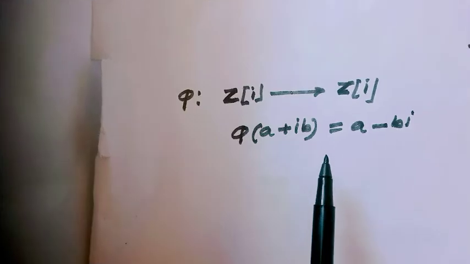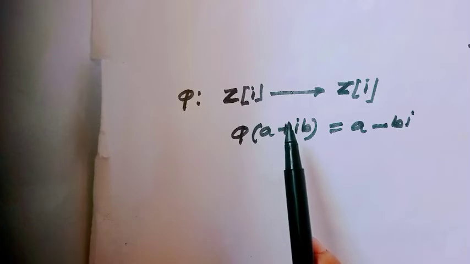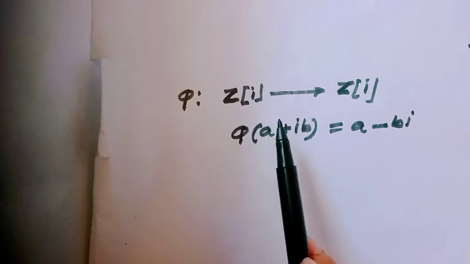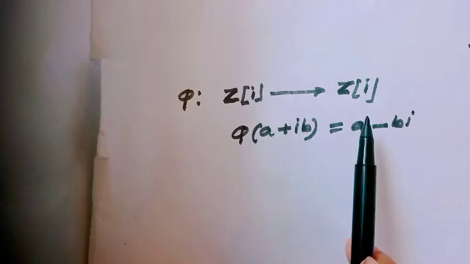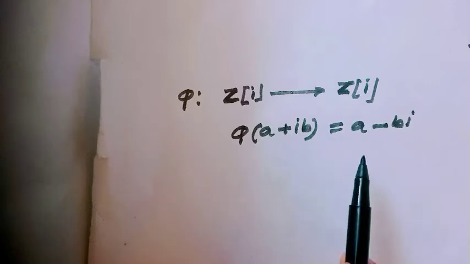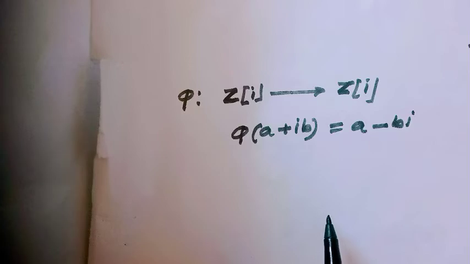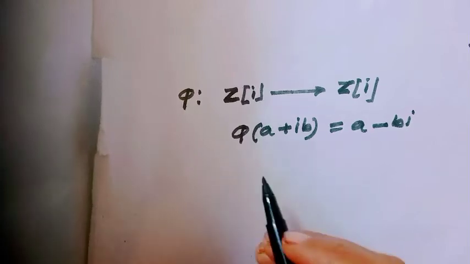Now consider one mapping. We all of us know Gaussian integers, and consider the mapping phi from Z[i] to Z[i], and the mapping is defined as phi of A plus iB equal to A minus iB. At first consider, is this mapping a group homomorphism?